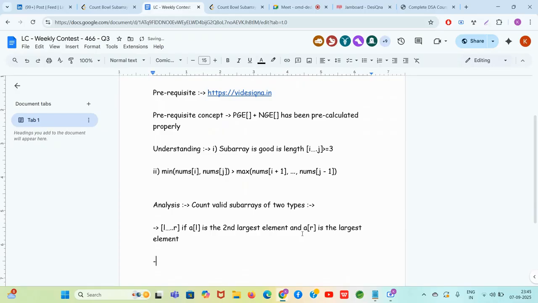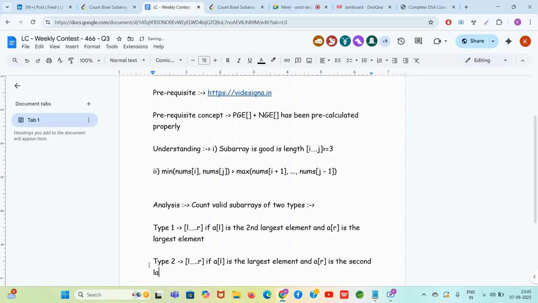And the other way, L to R is valid if A of L is the largest element. These are type 1 subarrays, and these are type 2 subarrays. A of R is the largest element and, from L to R, if A of L is the largest element, then A of R is the second largest element.